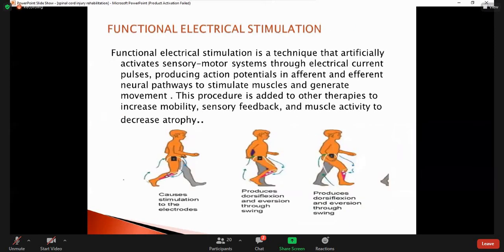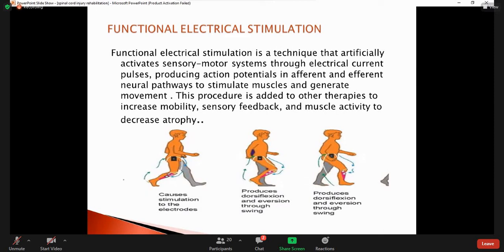Other equipment which we use is functional electrical stimulation. Sometimes you want to make the patient walk, and the patient has a weak quadricep, which is supplied by L1, L2, L3, L4. Some of the fibers of the L4 are not intact. Only L2, L3 is intact, and the L4 fiber is not intact. So we can use functional electrical stimulation. Functional electrical stimulation is very effective.